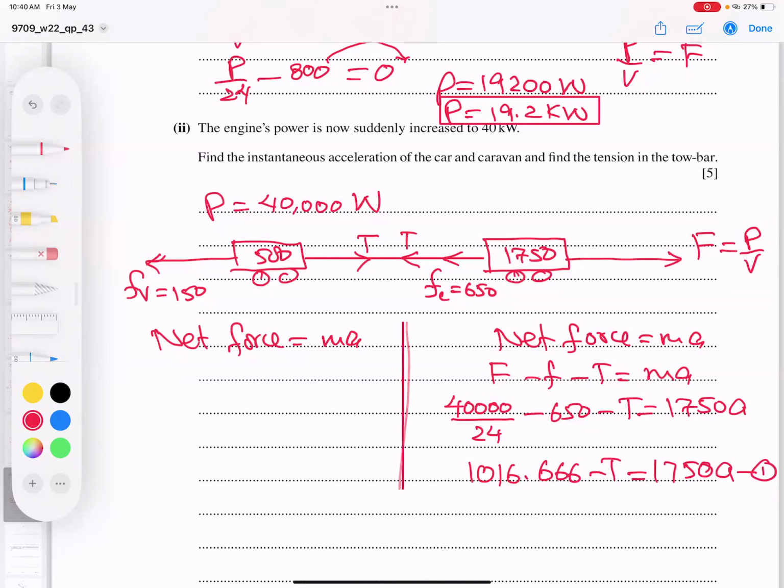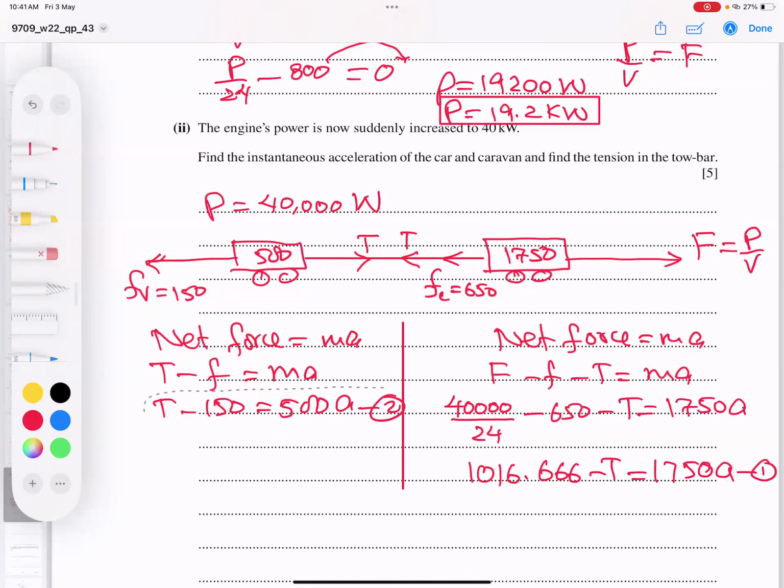Now let's talk about the same story for the second one, but this time I'll use these forces only. So net, this forward, this backwards, tension minus friction equals to MA. Tension, leave as it is. Friction is 150. Mass is 500. Acceleration I want to find. Equation number 2.